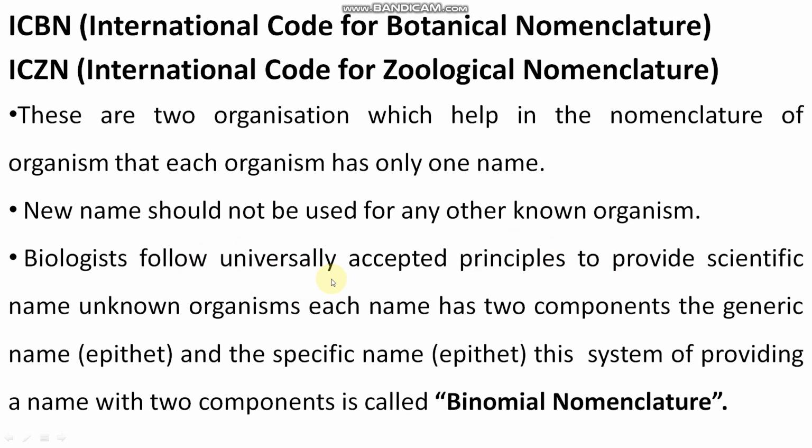Biologists follow universally accepted principles to provide scientific names to unknown organisms. Each name has two components, the generic name or epithet and the specific name or epithet. This system of providing a name with two components is called binomial nomenclature, right? In the world, binomial nomenclature is universally acceptable. Clear? So all organisms should have two names. The first one is called the generic epithet and the second one is called the specific epithet, right?